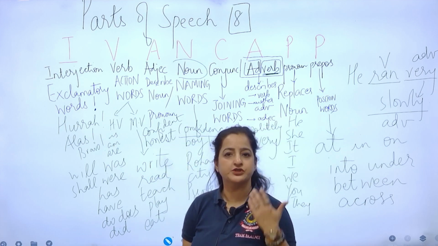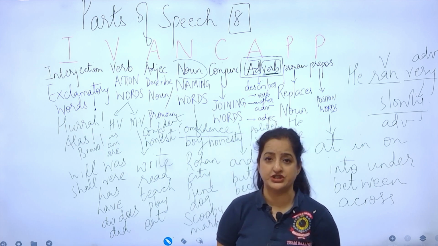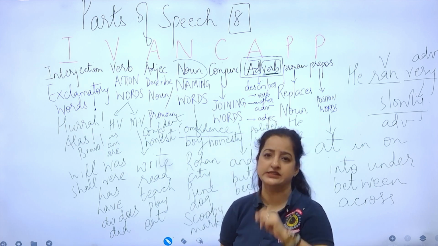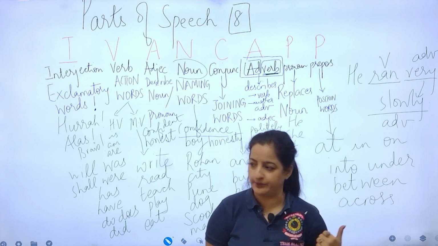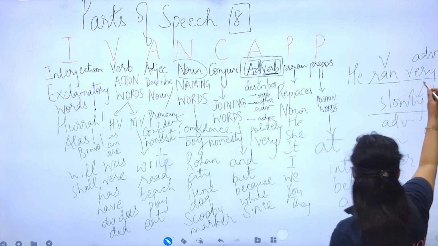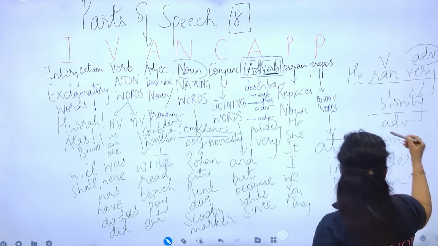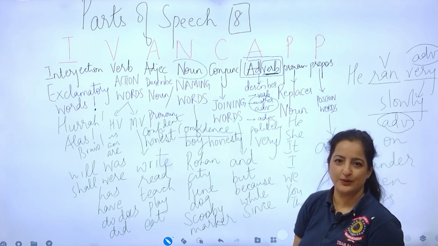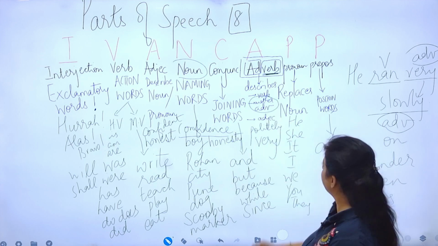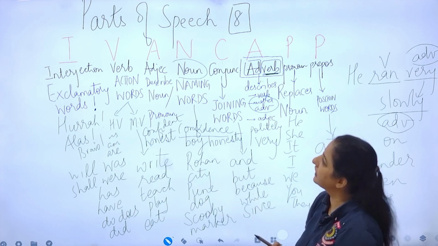Adverbs of degree give the degree to which he ran. So how much slowly? Very slowly. To what extent? Slowly. Very slowly. So the word very is also an adverb over here because it's qualifying another adverb. Three roles. So these are some examples of our parts of speech.